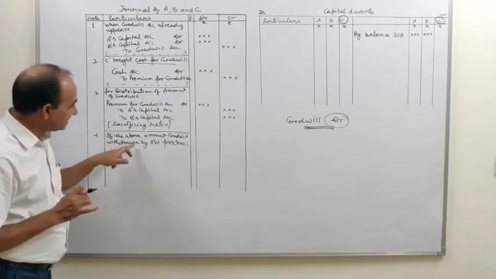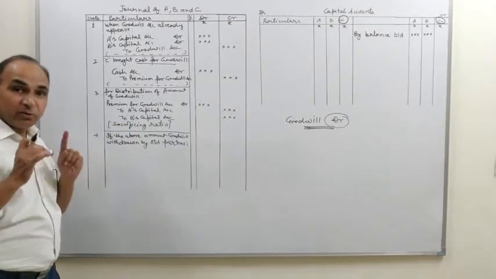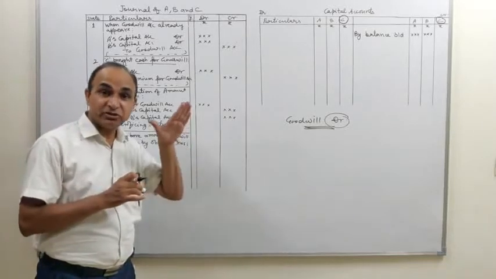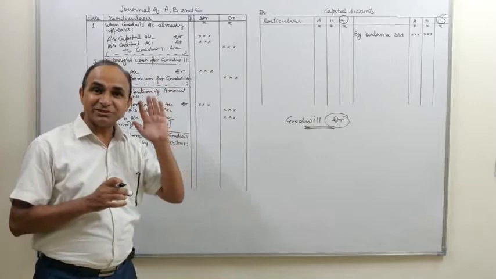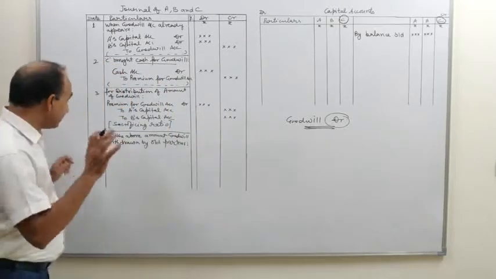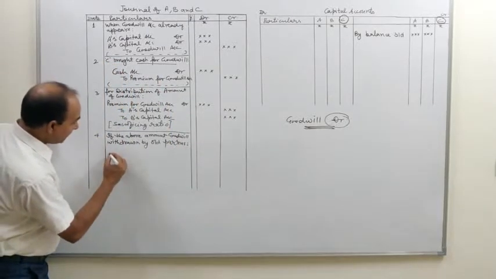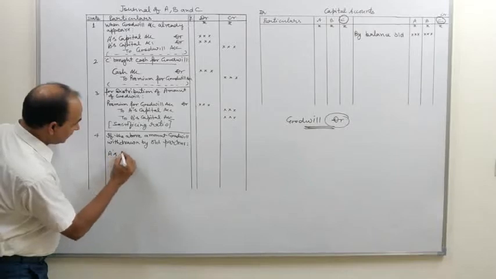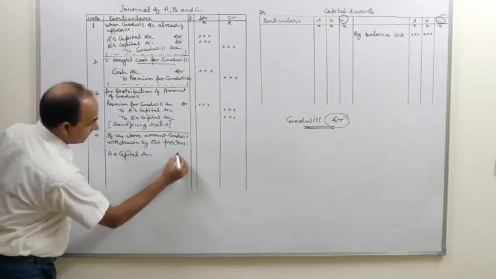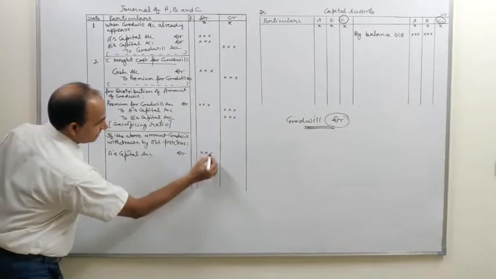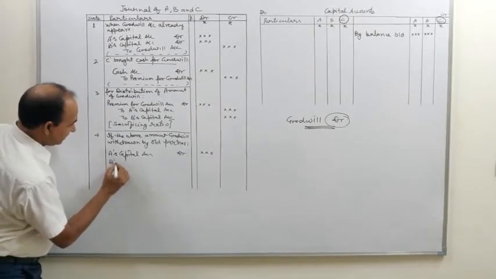But if it is mentioned in the question that the old partners wish to withdraw this amount immediately for meeting their personal expenses, the journal entry for that will be old partners' capital accounts debit, like A's capital account debit, B's capital account debit.